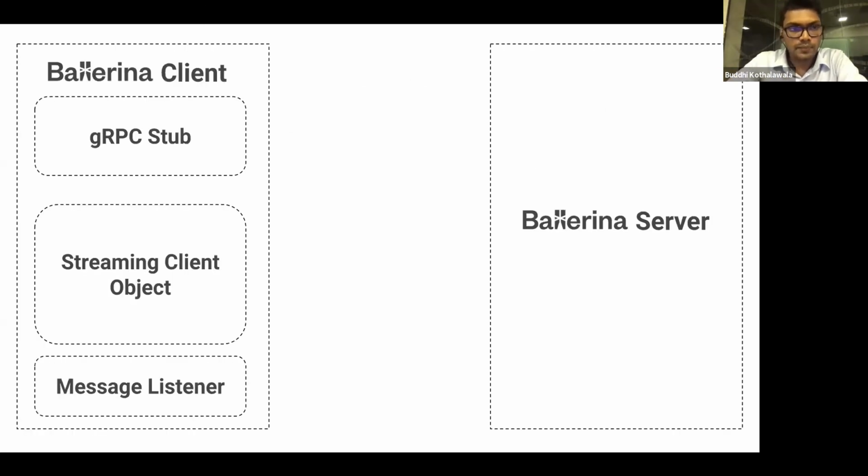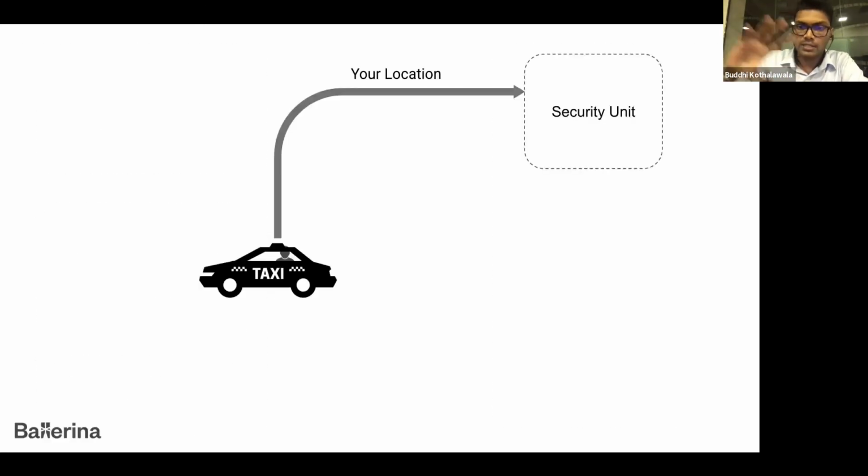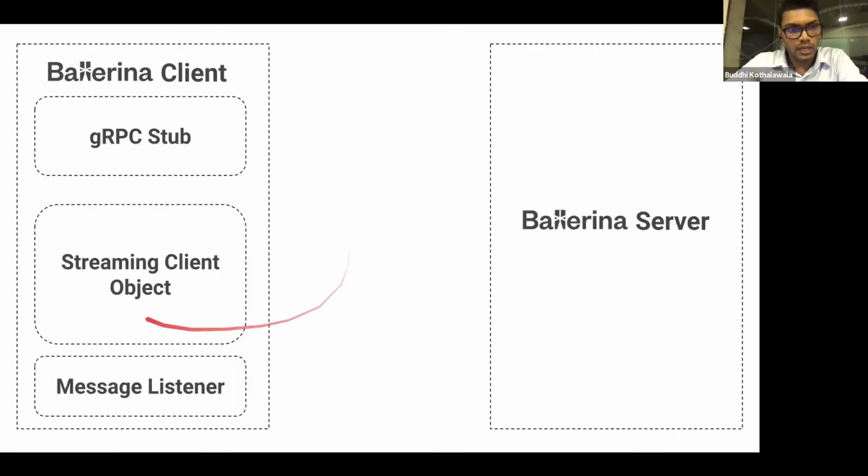So in this case, you are the client here. That security unit acts as the service here. You are the client, and you are the one streaming your location back to that service. Now, as in the previous one, we have a Ballerina client and a Ballerina server. Here we have a gRPC stub, a streaming client object, and the message listener.